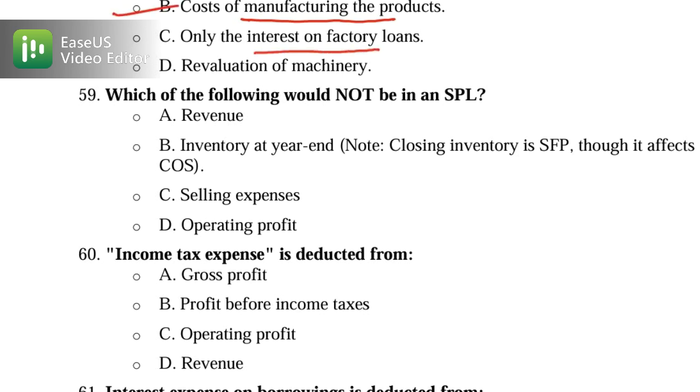Only the interest on the factory loan? No. Loan interest is financing. Revaluation on machine is OCI. Now let's move on to 59.